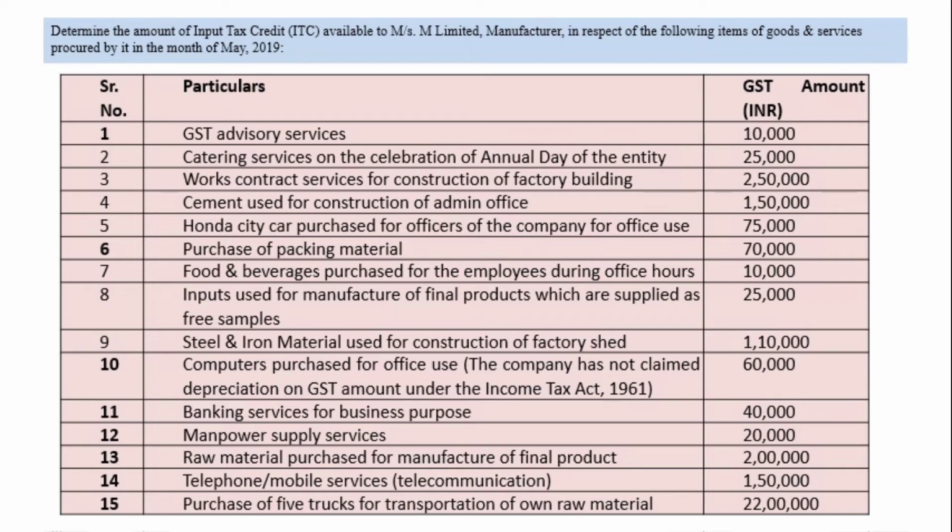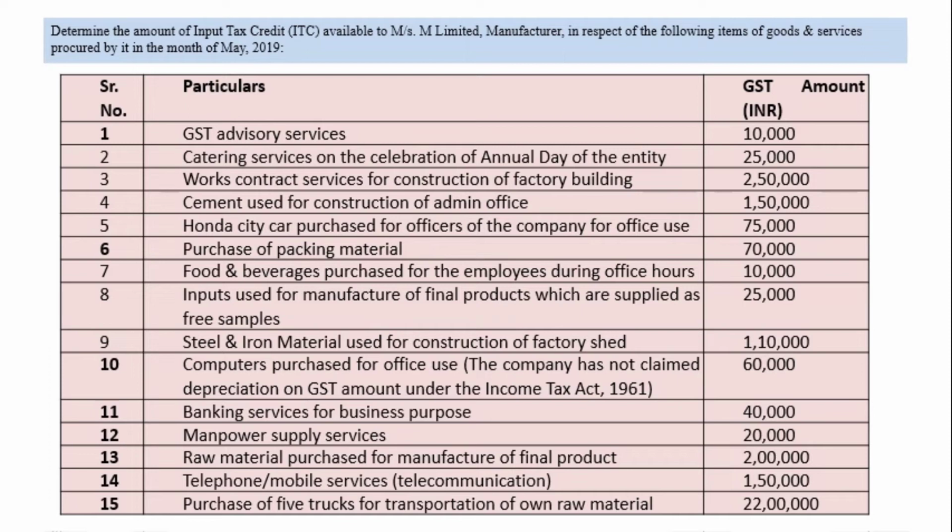Next one, steel and iron material used for construction of factory site. So here also steel and iron material used for construction of factory site, immobile property, 1,10,000. So it is not allowed except plant and machinery. Any expenses incurred to build any immobile property and whatever GST paid on it, that is totally disallowed under section 17 subsection 5.